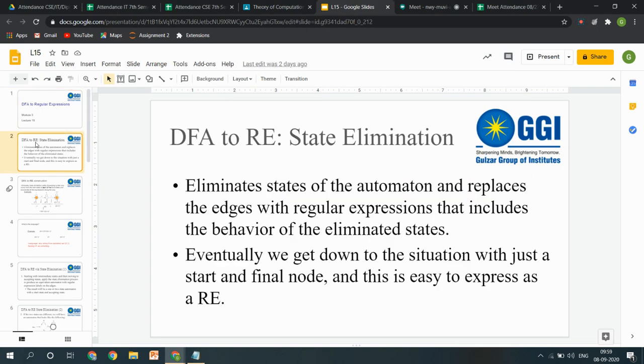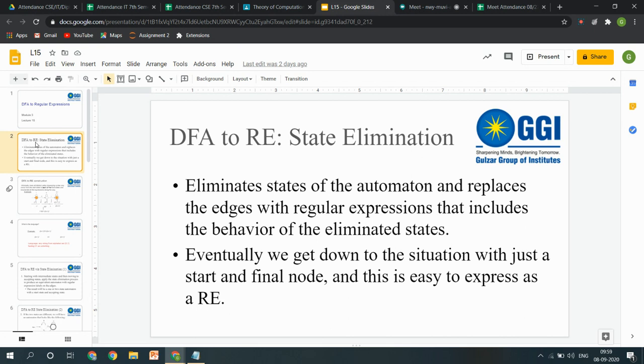Now moving on to DFA to regular expression conversions. Now you will be having several DFAs and then you have to convert them into your regular expression. So we say that whenever we are performing a DFA to regular expression conversion, we will be having a number of states present in the DFA, correct?